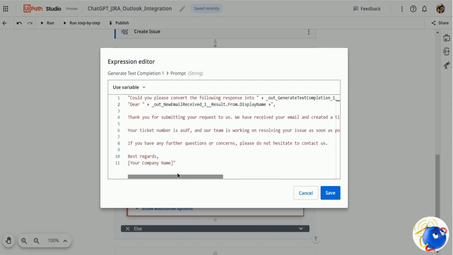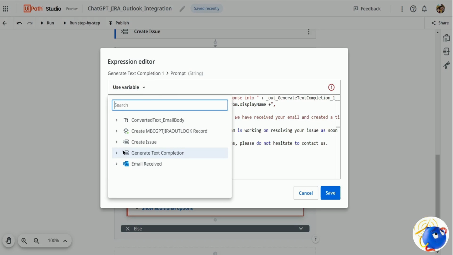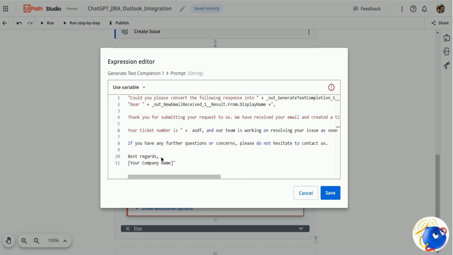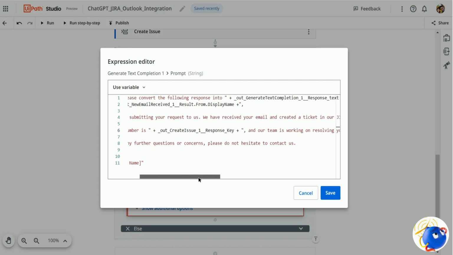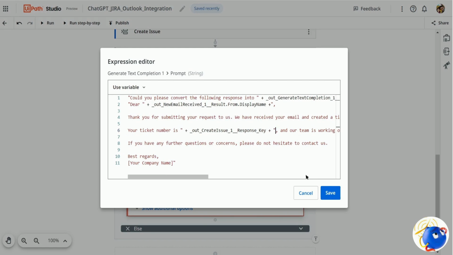So let me just select that, plus this would be the output of the create issue activity, and I'll be using this issue key here, plus, and we'll remove this ASDF dummy value. Nothing else, I guess. Yep, all looks okay. Click on save.